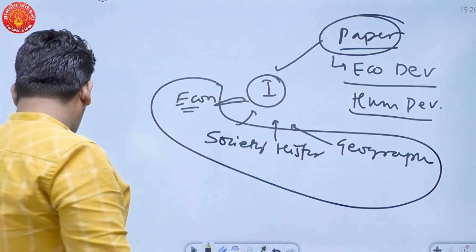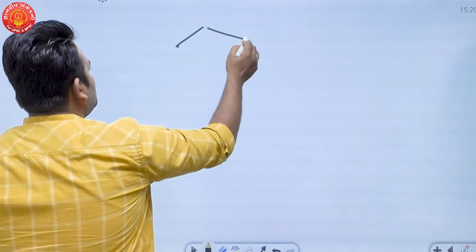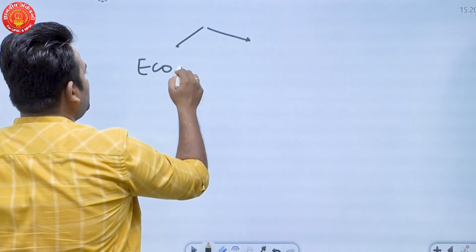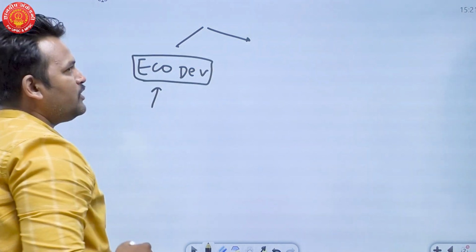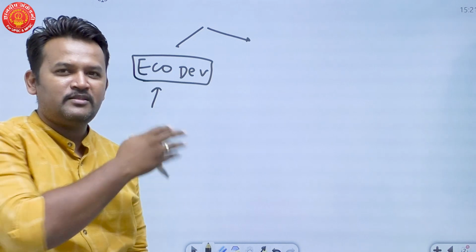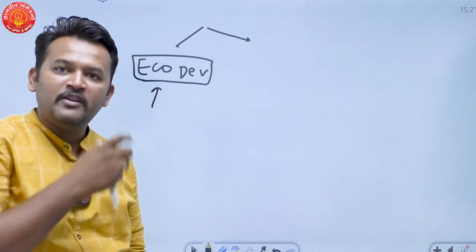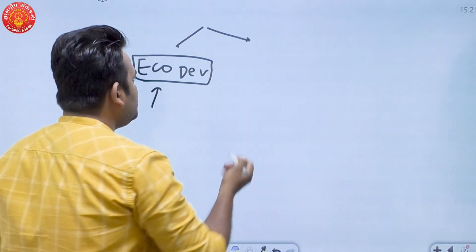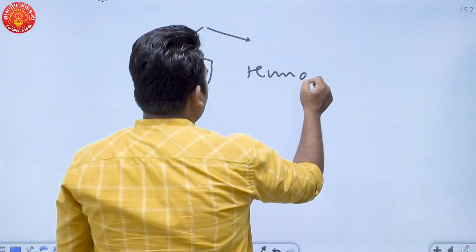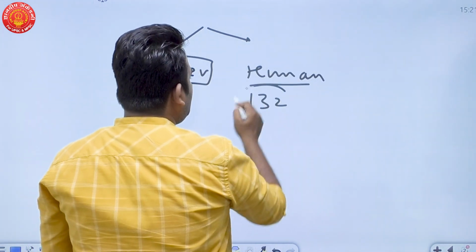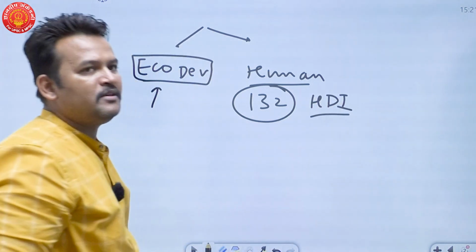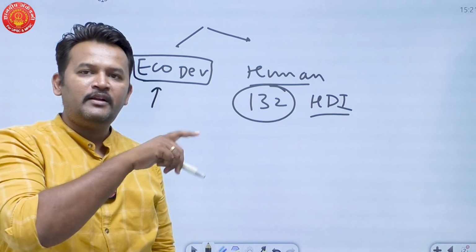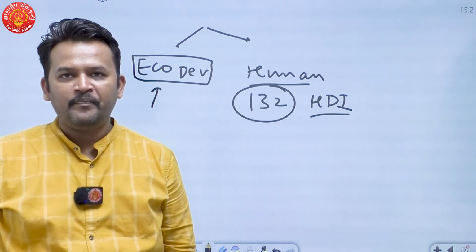Okay. So when we analyze the question, they have asked us about economic development. India has witnessed quite a particular economic development. We are now, I guess, the 5th largest economy in the world. But when we consider the dimension of human development, we are still lagging behind. For example, in case of HDI, the Human Development Index, we rank around 132 out of 191.